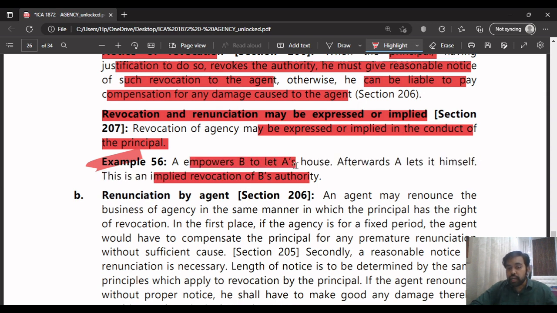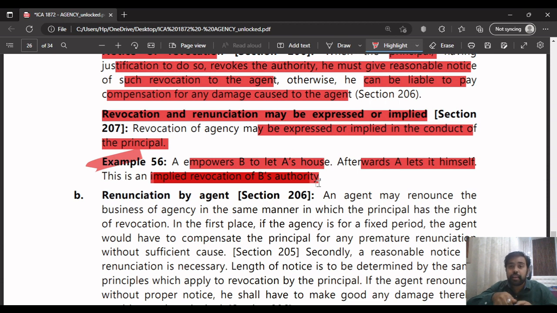A empowers B to let A's house. Afterwards, A lets it himself. So he lets it himself, which is an implied revocation of B's authority. He's saying that I don't want you to work for me as an agent now. So it's by implication. See, he told B to let A's house, to let it out, to give it on rent.